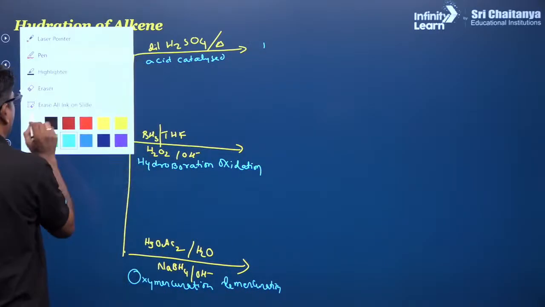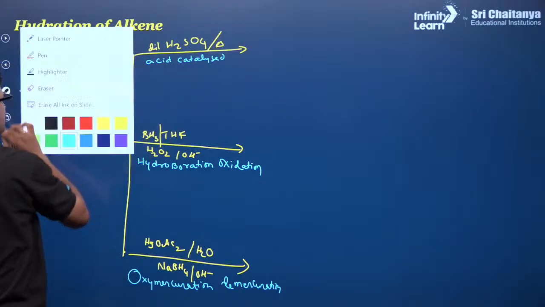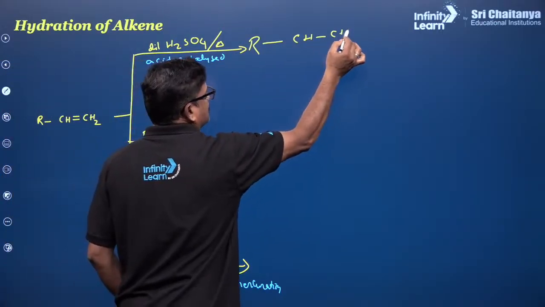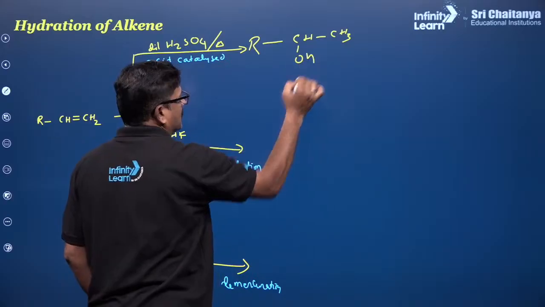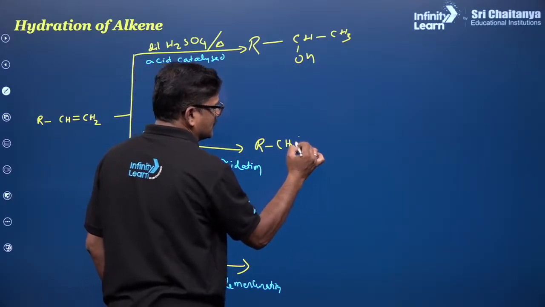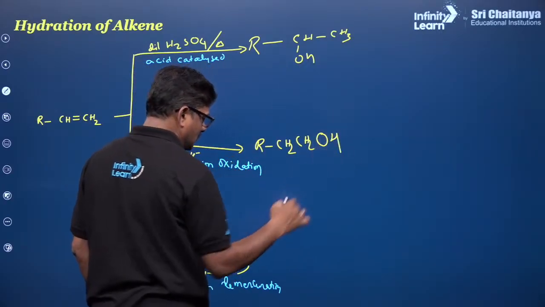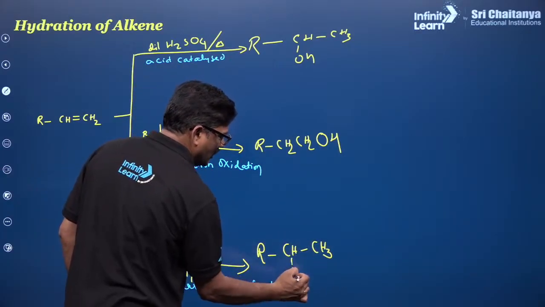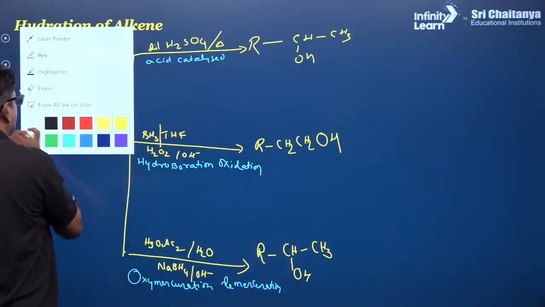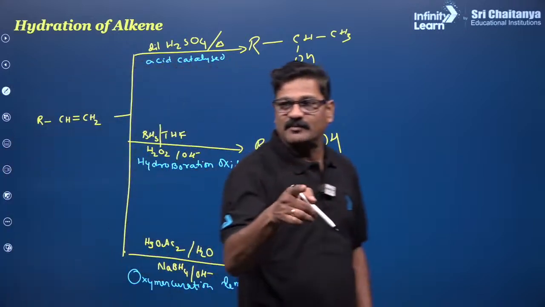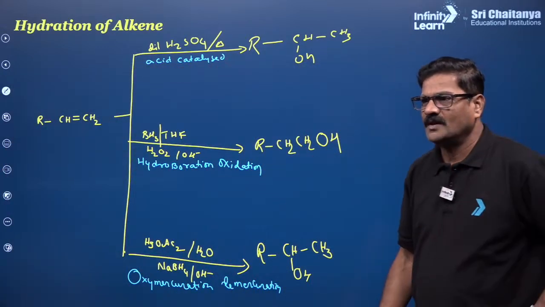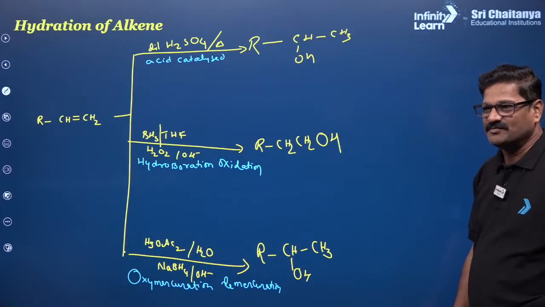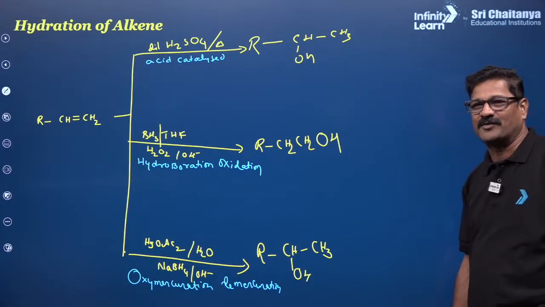This is going to be the product here. Carefully you see RCH and CH3 OH, and RCH2 CH2 OH, and RCH and CH3 and OH. So the noteworthy point is very important. You can use hydroboration oxidation, following the anti-Markovnikov rule.